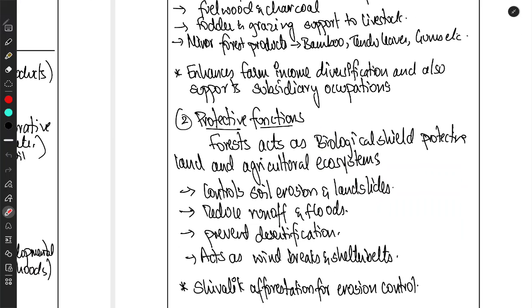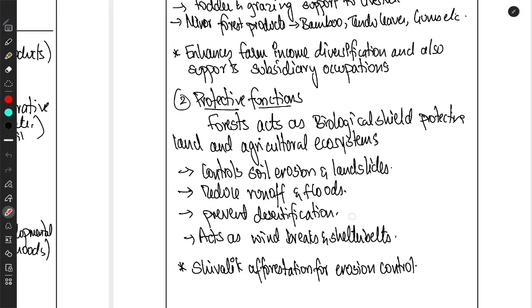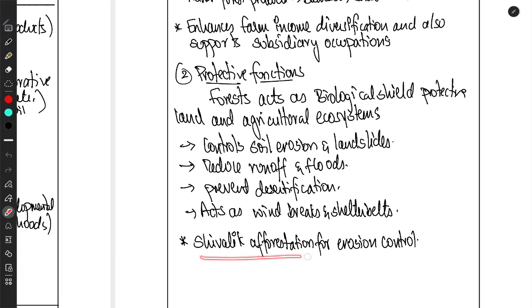Next, protective functions. Forest acts as a biological shield protecting the land and agriculture ecosystem. You have already read about this in soil erosion topics: it acts as windbreaks and shelter belts, and it prevents desertification of the land. It reduces runoff and floods. It controls soil erosion and landslides. For example, Shivalik afforestation for erosion control.